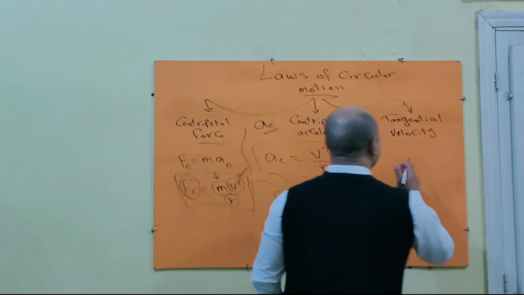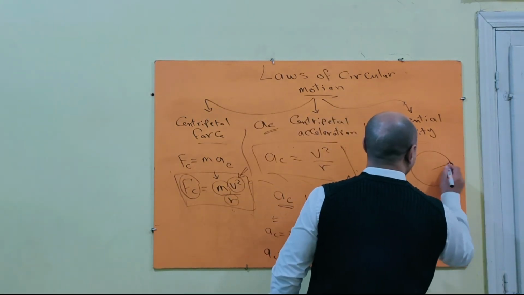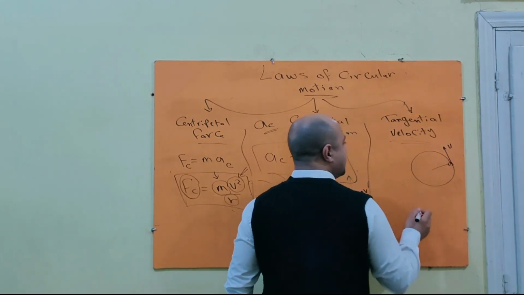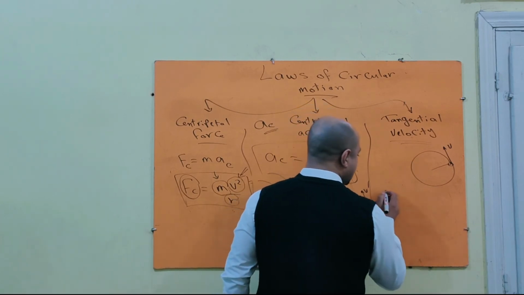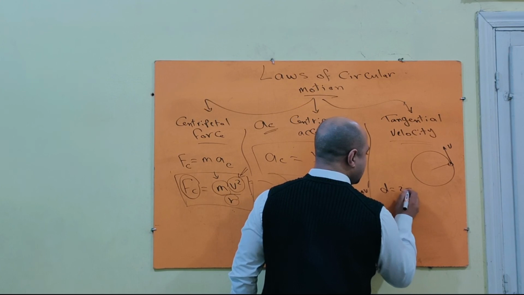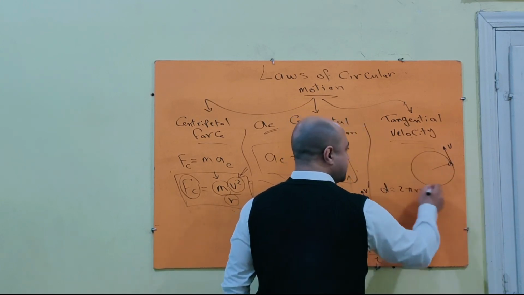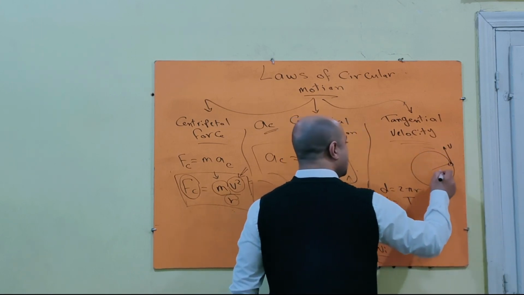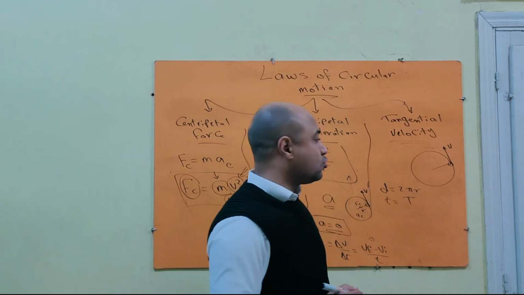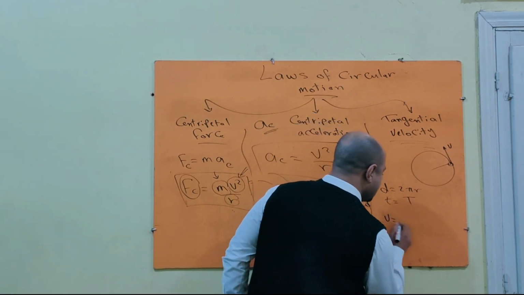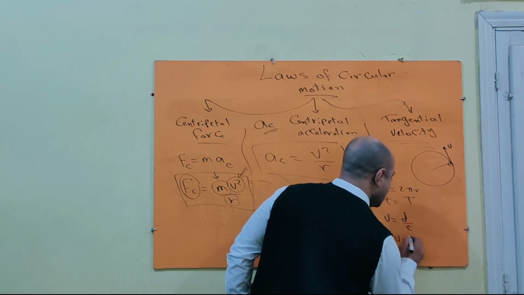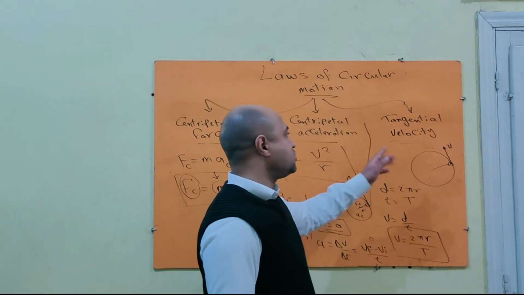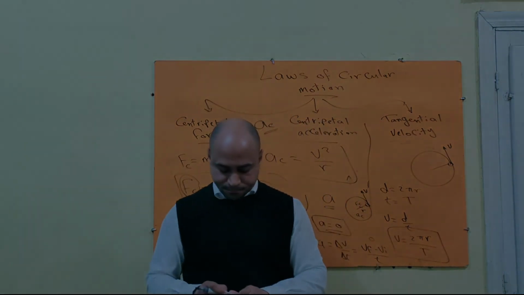Okay? Tangential velocity, when a body moves in circular path with velocity v. Okay? So v equals what? This body moves in circular path. So when it completes one revolution, it covers displacement equals what? 2πr, right? It covers a complete revolution. And it takes time equals periodic time, which is the time of one revolution, time taken by the moving object to complete one revolution. So in this case, v equals d over t. So v equals 2πr over T. Okay, this is called tangential velocity.